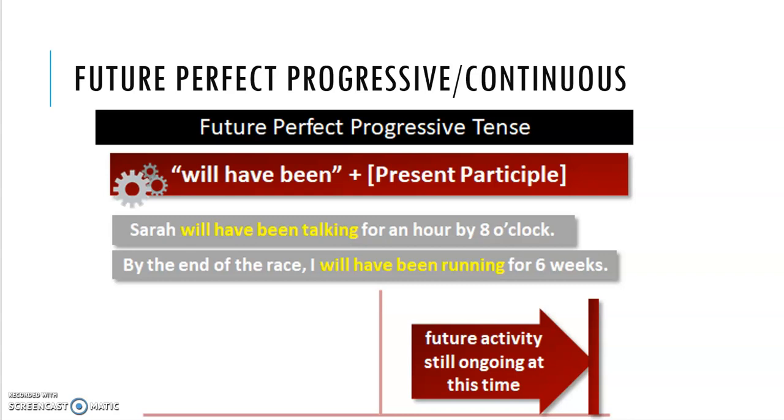By the end of the race, again, you're getting a time expression, I will have been running for 6 weeks. So this represents a future activity which is still ongoing at this time. By the end of the race, I will have been running for 6 weeks, which means that the race is still going on. Sarah will have been talking for an hour by 8 o'clock. At 8 o'clock, it's not finished.